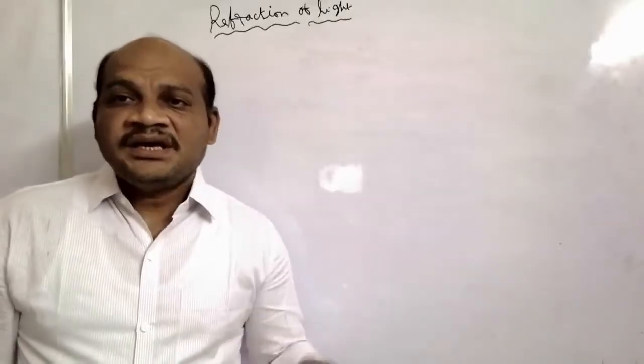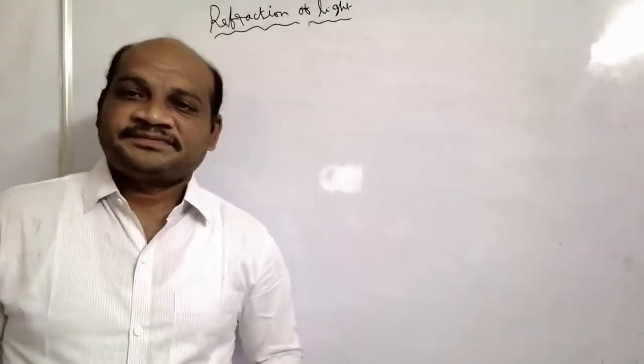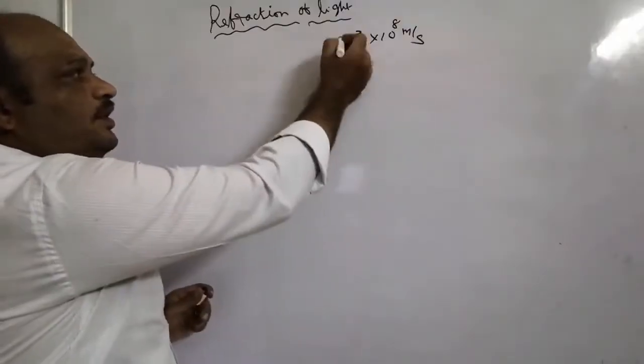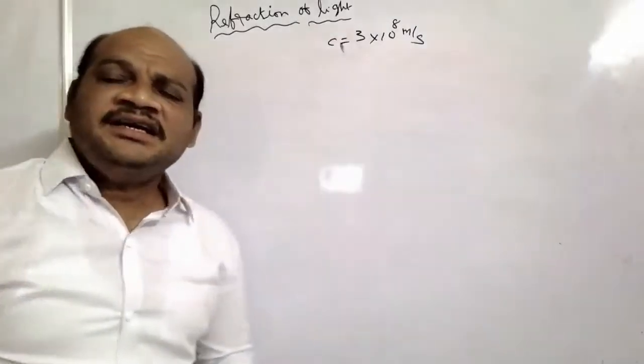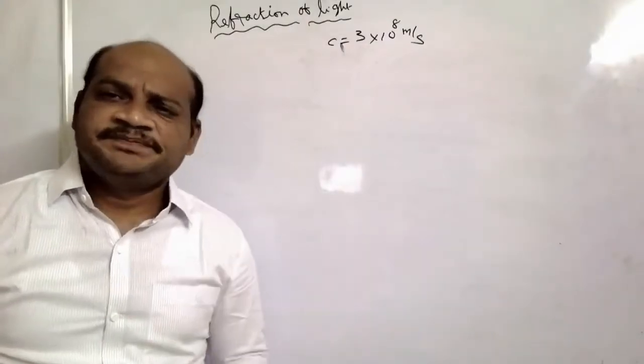But today, our concept is refraction. Here, already you know in your lower class what is the reflection of light.